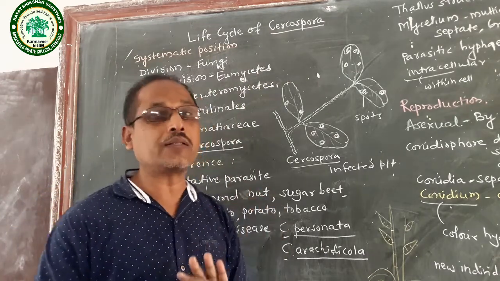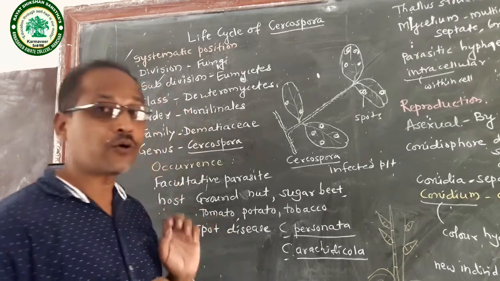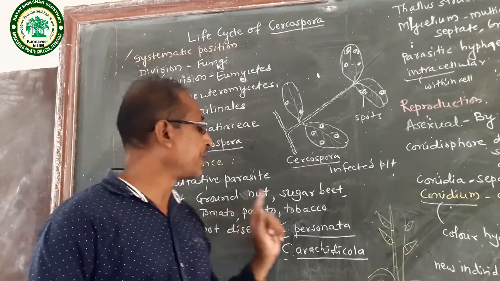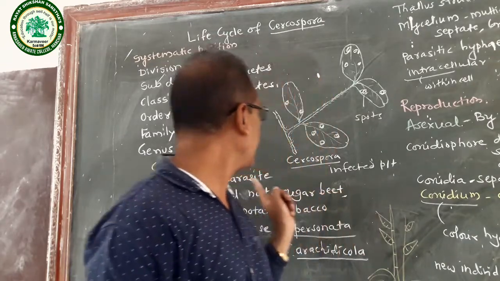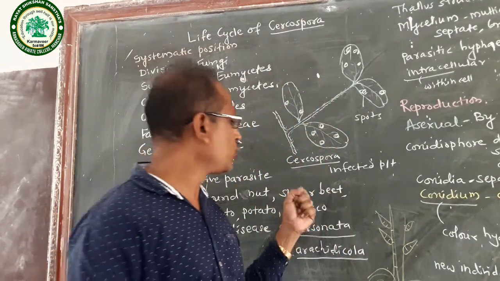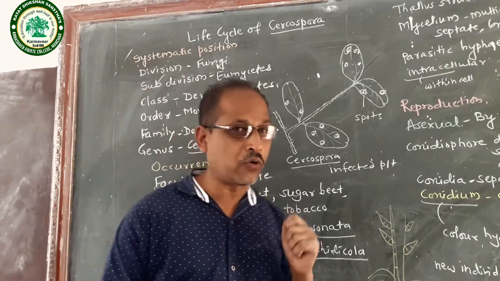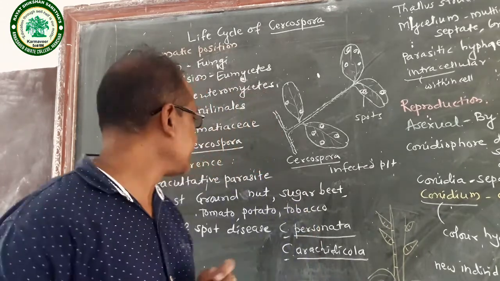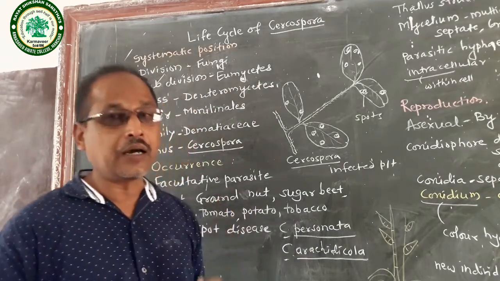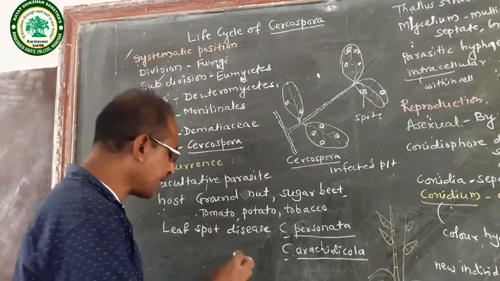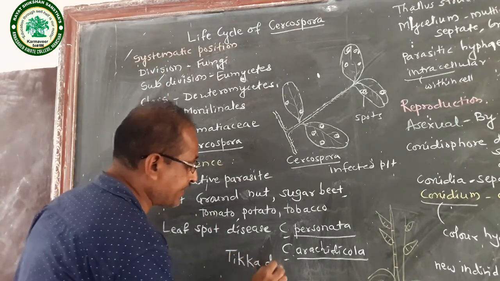Cercospora is also found on sugar beet. Then it is also found on tomato, potato, and tobacco. It infects the groundnut, sugar beet, tomato, potato, and tobacco, and causes a disease. That disease is called leaf spot disease. Leaf spot disease is also called Tikka disease.